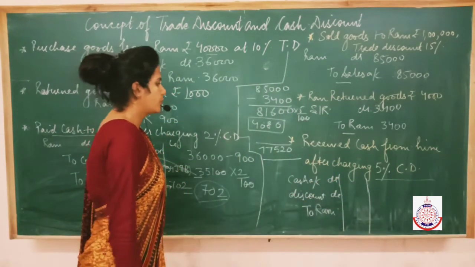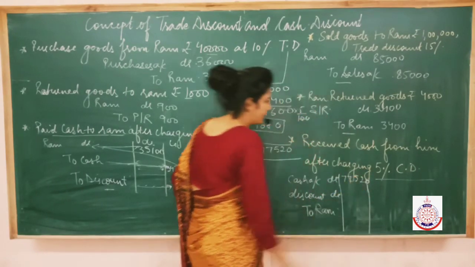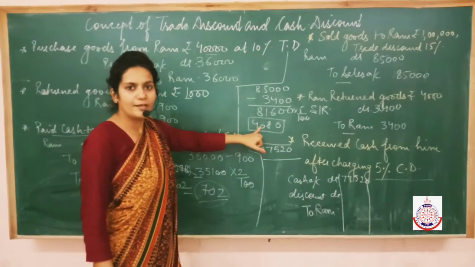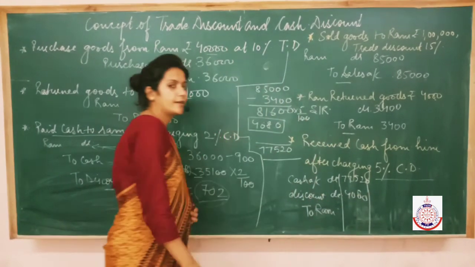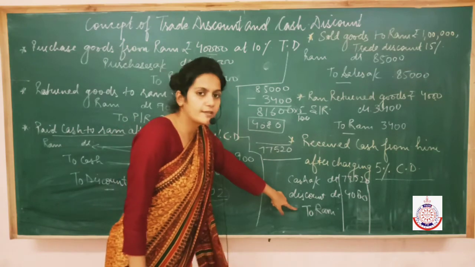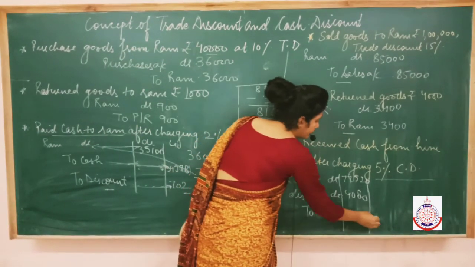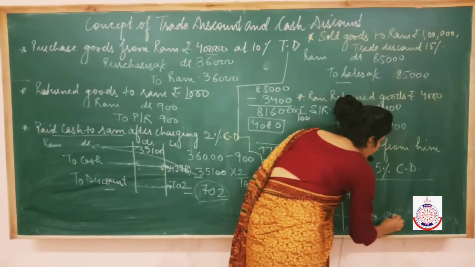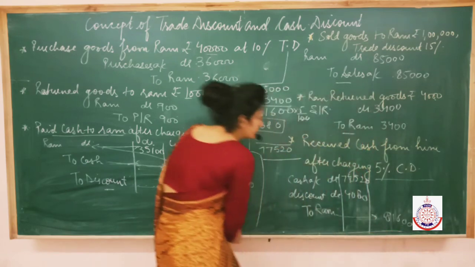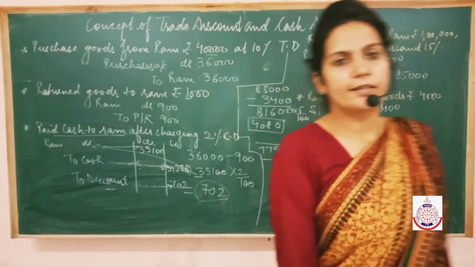Now how to write the amount? 77,520 we have actually received, debit side. Discount of 4,080 we have given. Losses to be debited, and who is the giver? Ram is the giver. So for Ram, the total of this side you have to write in front of Ram, but on the credit side. So it is 81,600. I hope these 2 points are clear to you. Now let's practice one more question.